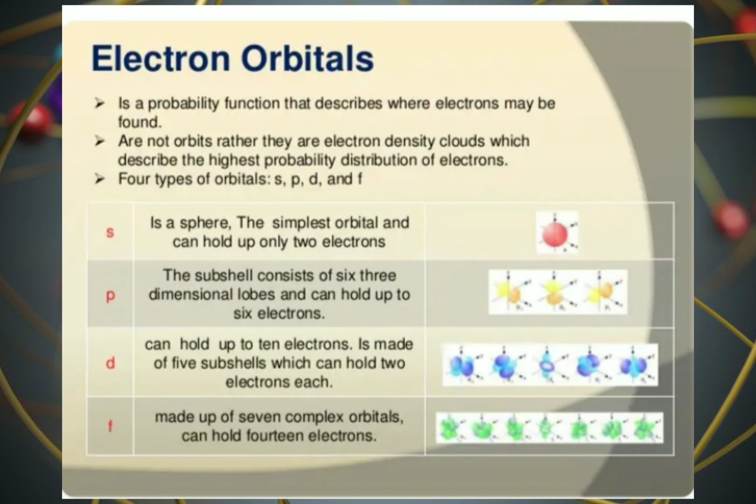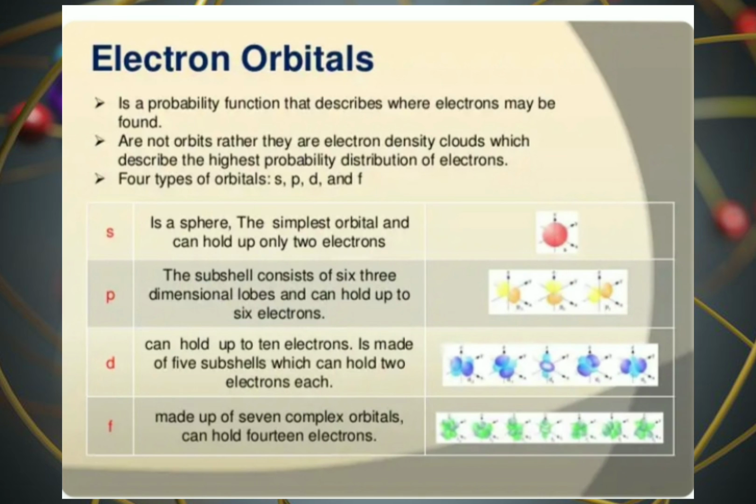Electron orbitals is a probability function that describes where electrons may be found. Are not orbits, rather they are electron density clouds which describe the highest probability distributions of electrons. 4 types of orbitals: S, P, D, and F. S is a sphere, the simplest orbital that can hold only 2 electrons.